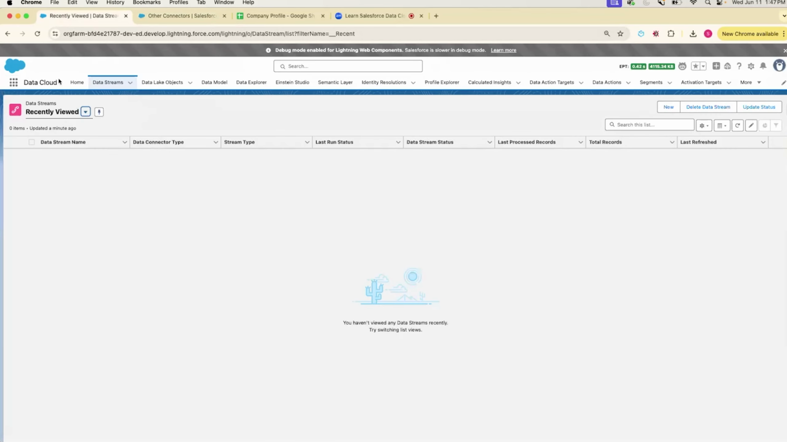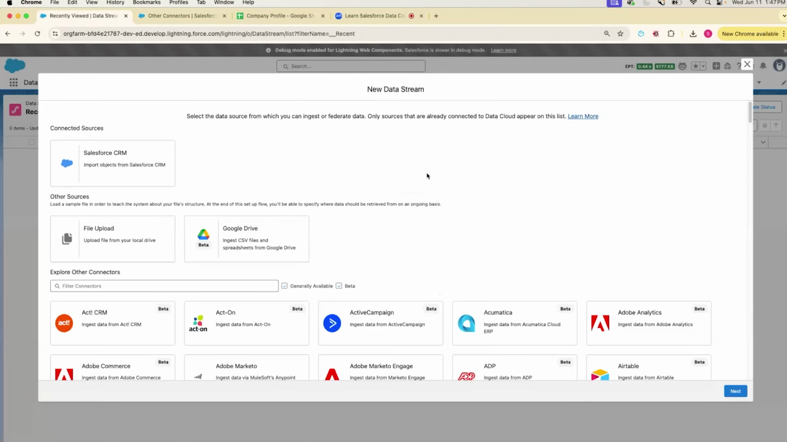Now we'll move back to our Data Cloud app. Here, when we go back to our Data Cloud, we'll go into data streams. Under data streams, we'll create a new data stream. Right? And now we see the option Google Drive. So we're going to connect that. We're going to use that as our connector.